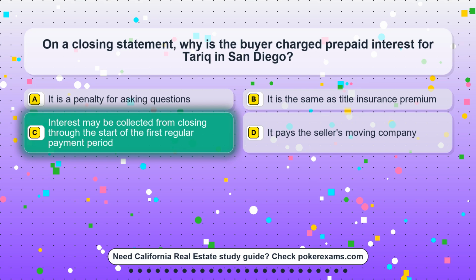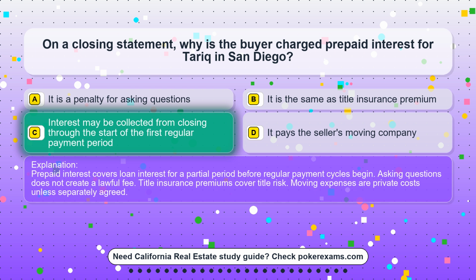The correct answer is option C. Interest may be collected from closing through the start of the first regular payment period. Prepaid interest covers loan interest for a partial period before regular payment cycles begin. Asking questions does not create a lawful fee. Title insurance premiums cover title risk. Moving expenses are private costs unless separately agreed.